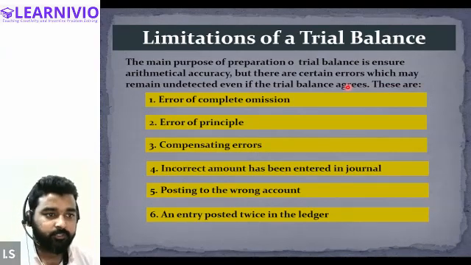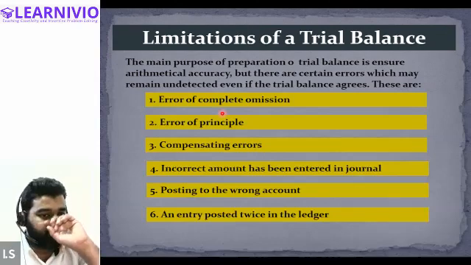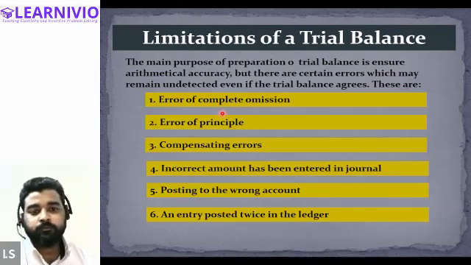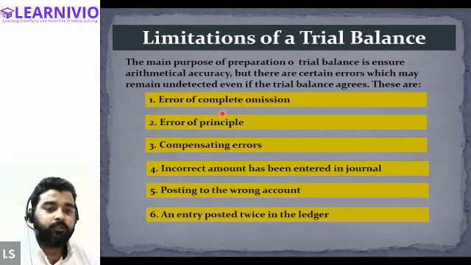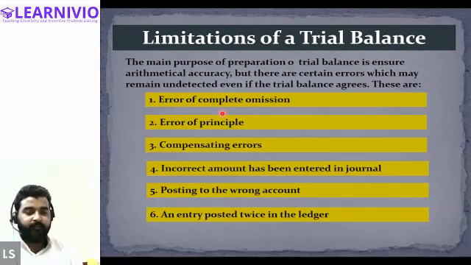All right. So in what situation will the trial balance not indicate the arithmetical accuracy? These are the situations. First is the error of complete omission. Let's say I haven't recorded the value of the furniture, or I haven't recorded a particular transaction in the journal.